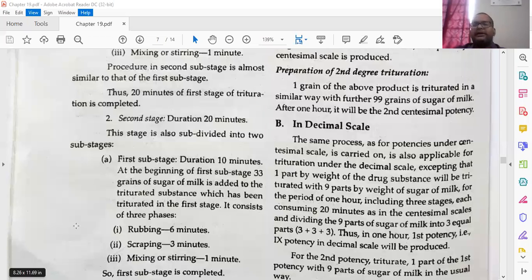If I want till second, you understood here. Okay, in the book you have seen till second. If I want to make third potency, okay, third centesimal potency, what do I have to do? Anyone of you can tell?